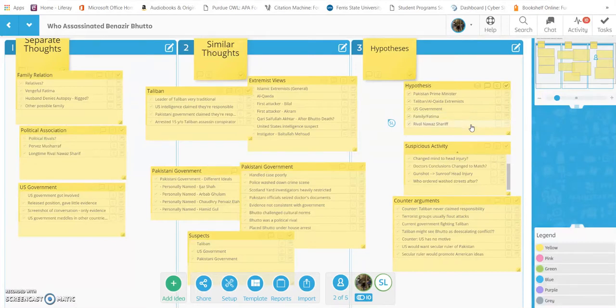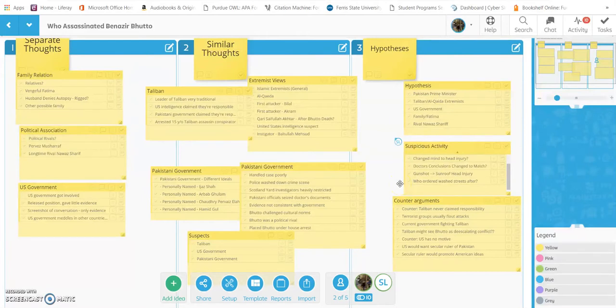And our fifth and final hypothesis was the political rival Nawaz Sharif. Our evidence for that is, one, he disagreed with many things politically and personally that Bhutto stood for, and power can be a motivator. He possibly let the power go to his head, got blinded by power, and just wanted to take Bhutto out. Typical Julius Caesar power struggle. Exactly. So those were our hypotheses, and that was our information.